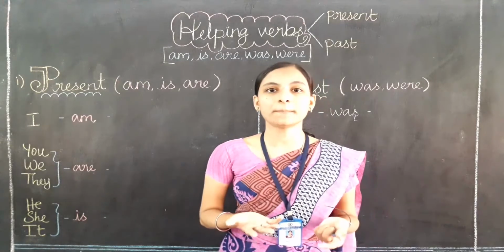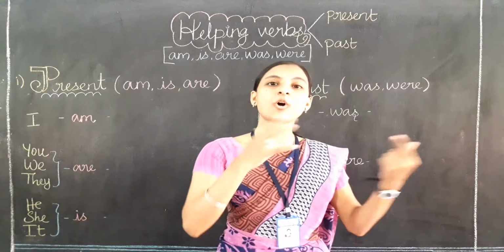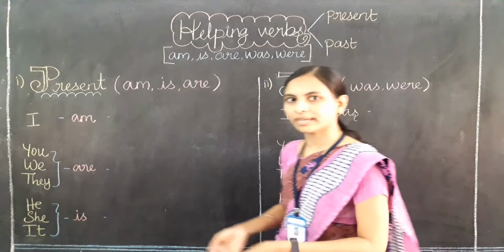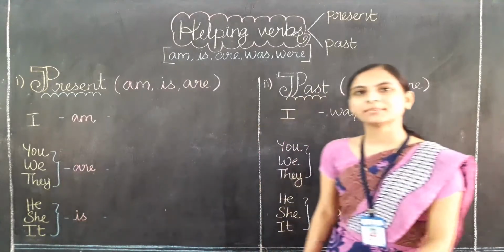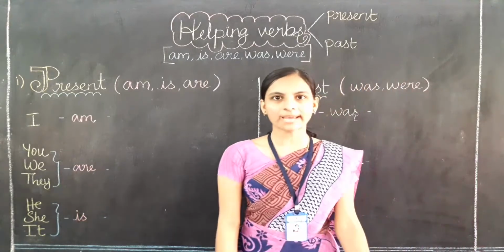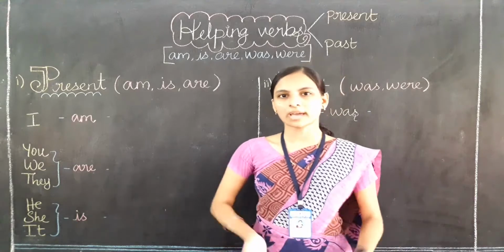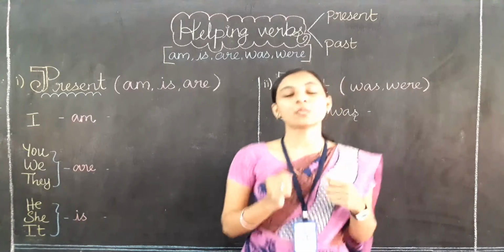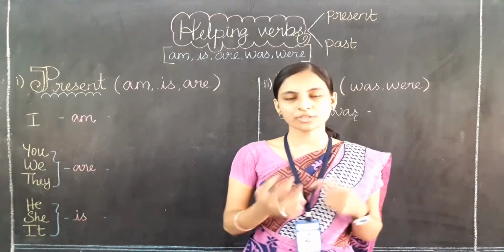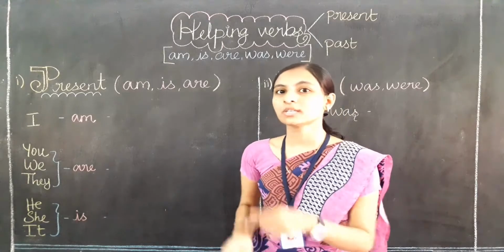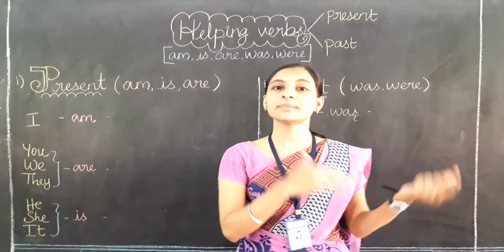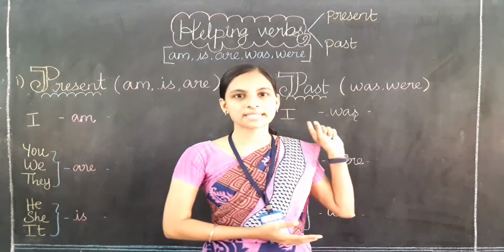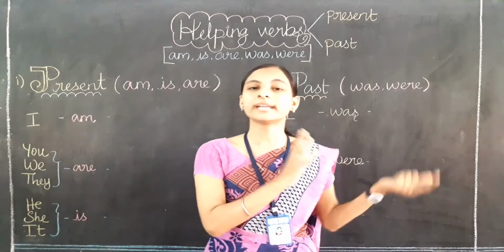And what about the past? Past means it has already been done. Suppose now I am telling you what I am doing. I am just walking. Now I am walking. Now I have stopped and I am going to jog. Before the jogging, what was I doing? I was walking. That has been completed, right? So the work which has been completed belongs to past time, which has already been done.